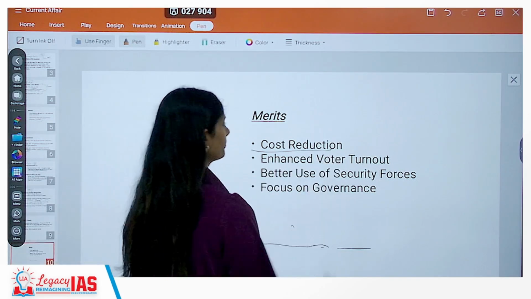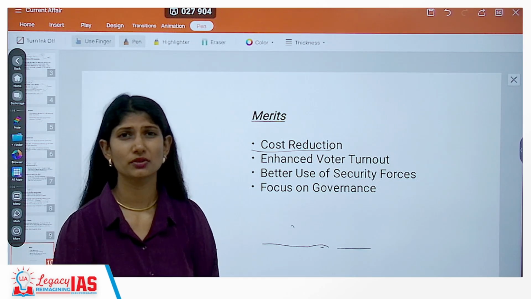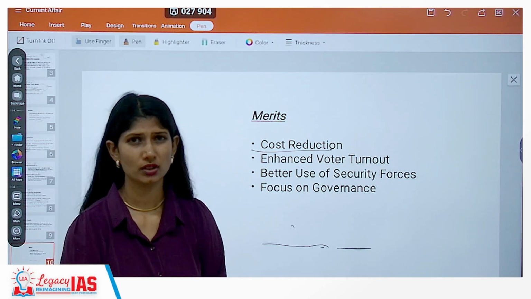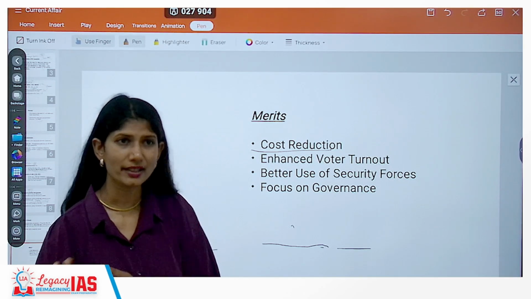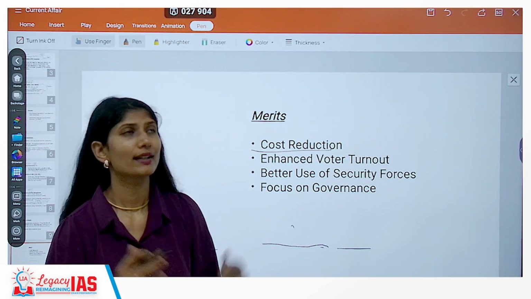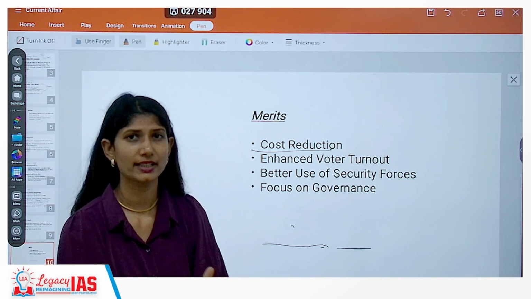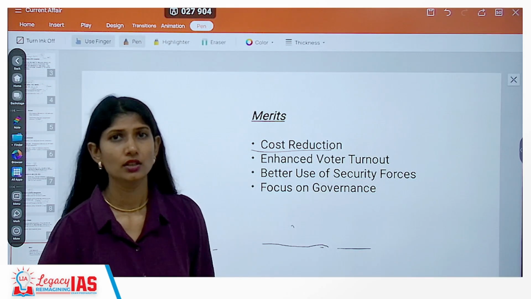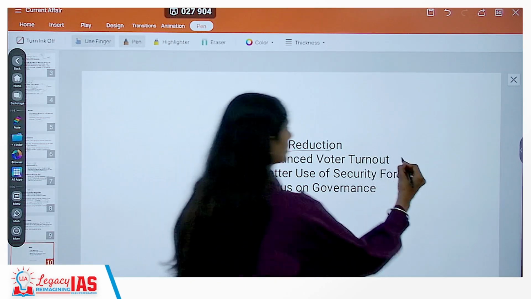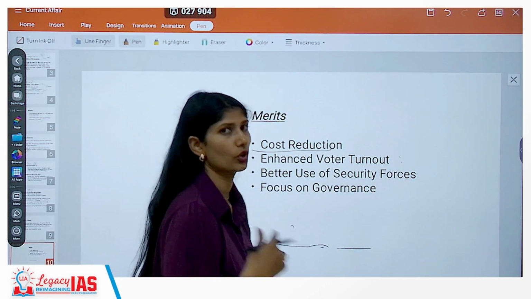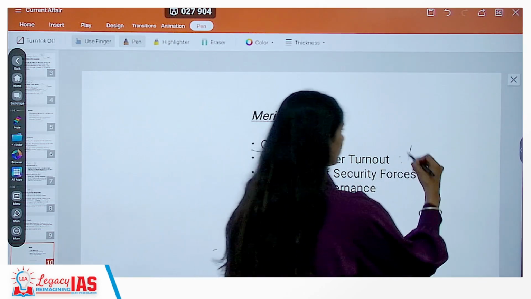So, what is the first and foremost? Cost reduction. And one more thing we see is we've observed this trend of very low voter turnout. Urban, rural, if you compare, rural voter turnout is higher compared to urban. At least if we have this one nation, one election, at least this is my right, my political right, I have to at least turn up to vote once. This is not a 100% sure mechanism, but if we do this, voter turnout could improve. This is a possibility.